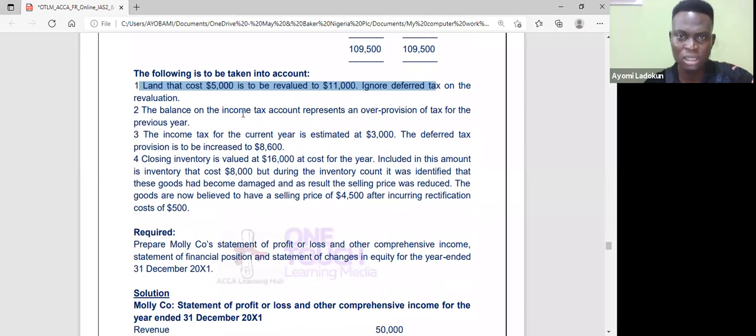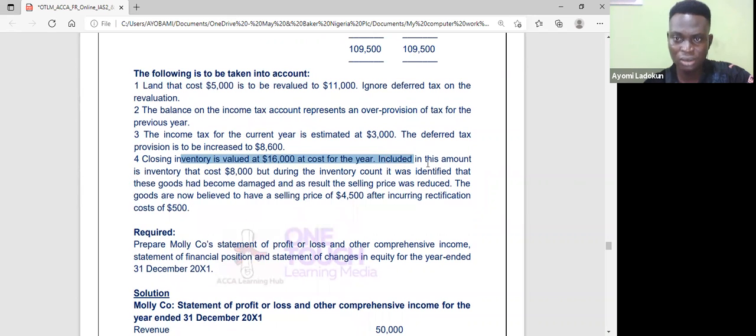Now, the trial balance on the income tax account represents over provision of tax for the previous year. Even if you did not tell me, I have told you. So it represents over provision, and it's reminding me. The income tax for the current year is estimated at 3, and the deferred tax provision is to be increased by 86.